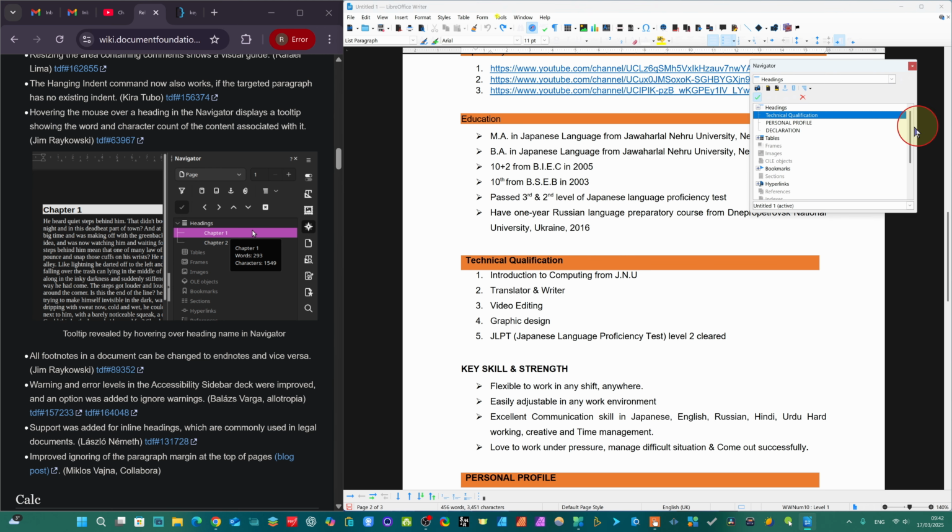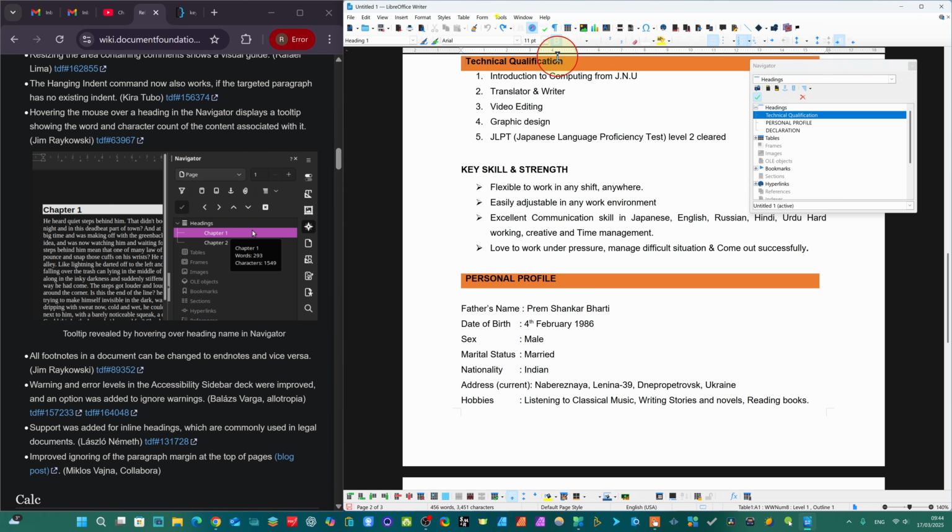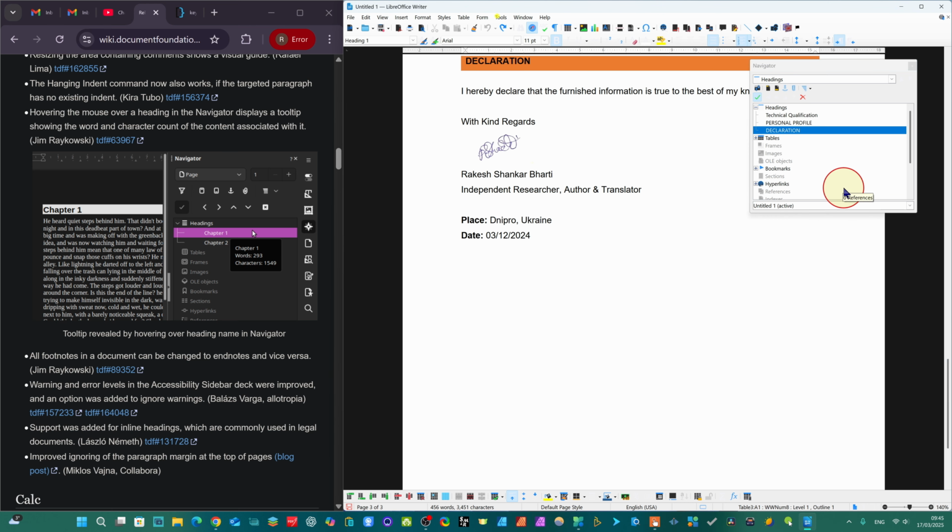Here you see Navigator, so you have to come to Navigator and you can double click. You see now, it's showing me technical qualification is here. You see my personal profile. So you come here and I will just hover here or double click. You see now it's showing me this is here. So when you have a big book or big file and you have several such headings, it will be very comfortable to navigate. So for declaration, I want to check where it's available. Just double click. You see declaration is here. So in this way it works.